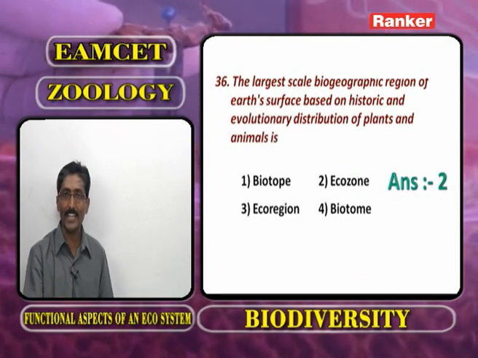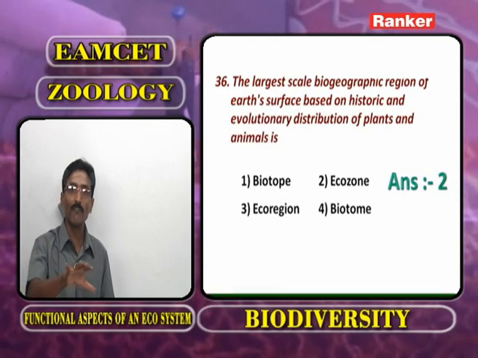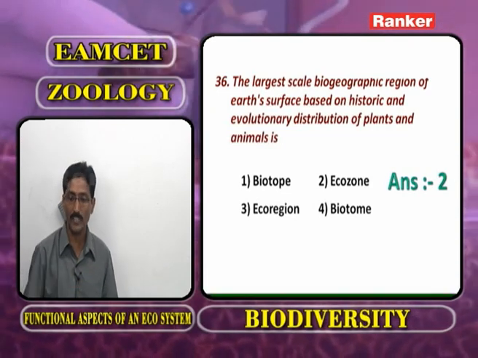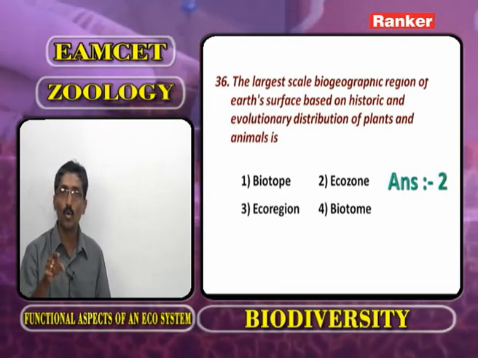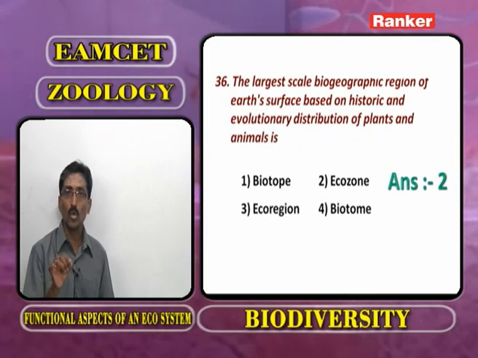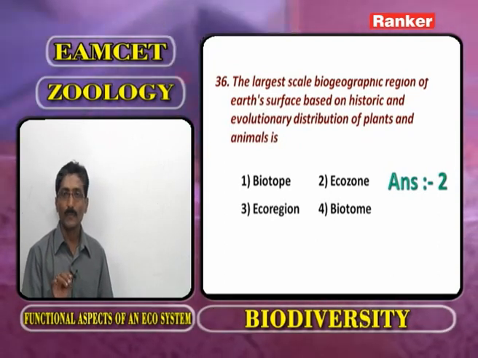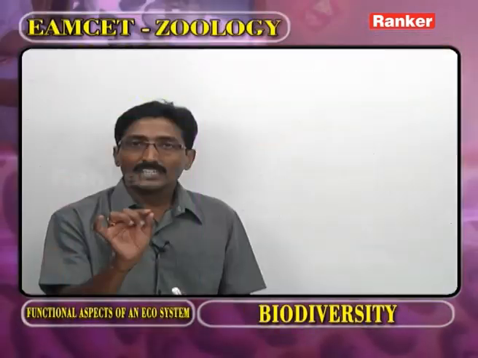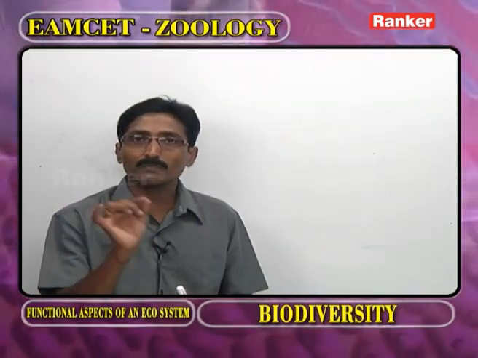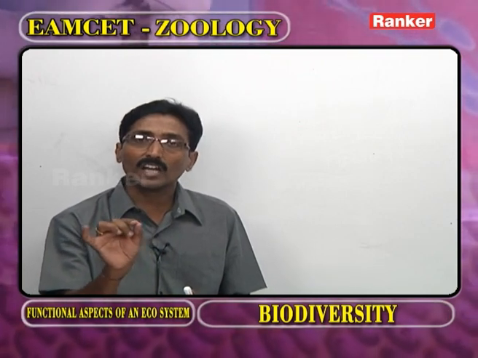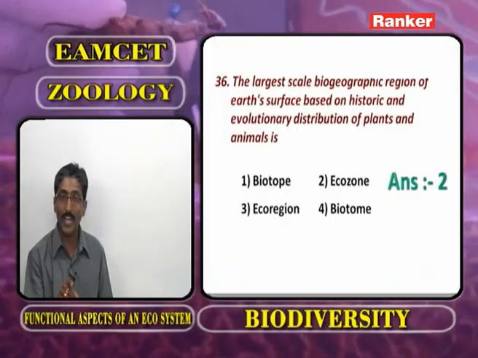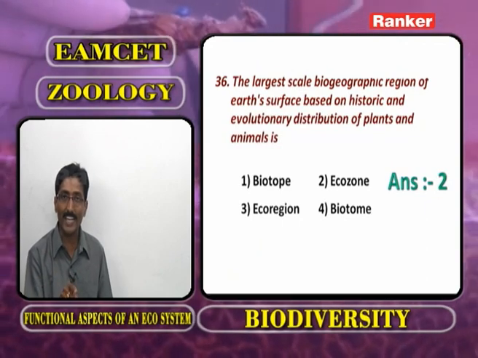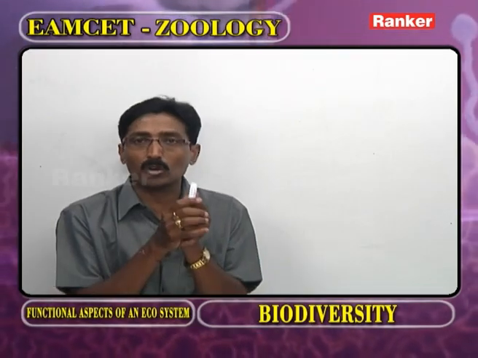It is an area having uniform environmental conditions. What is meant by ecozone? As we observe, the ecozone has the evolutionary background and historical background. What about the ecoregion? It is the area having natural boundaries.